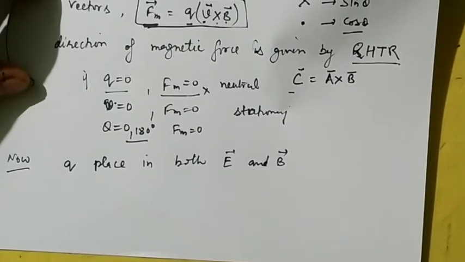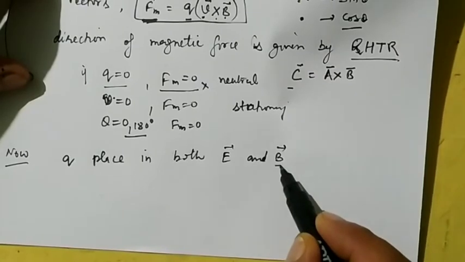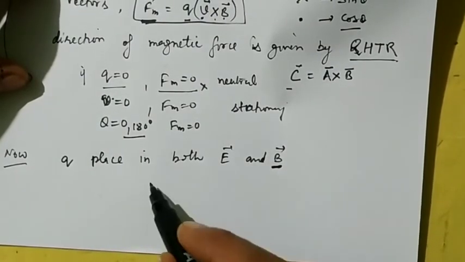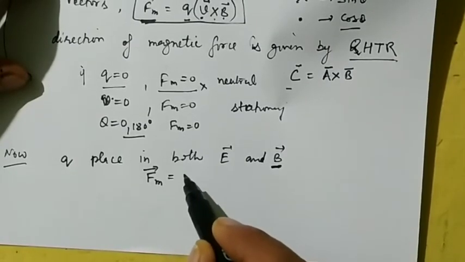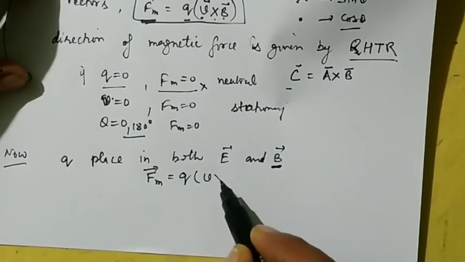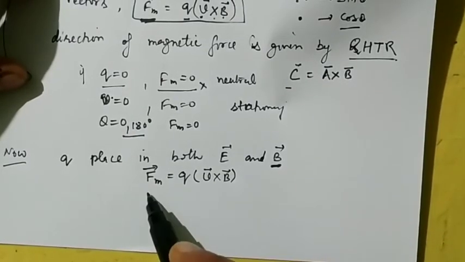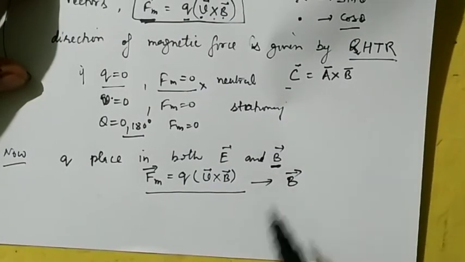Suppose a charged particle is placed in both electric and magnetic field, then what is the total force experienced by the charged particle? So we know that the force experienced by a charged particle in a magnetic field, as we have done now also, the magnetic force is given by the cross product, that is equal to Q into V cross B. So this is your force experienced because of the magnetic field.